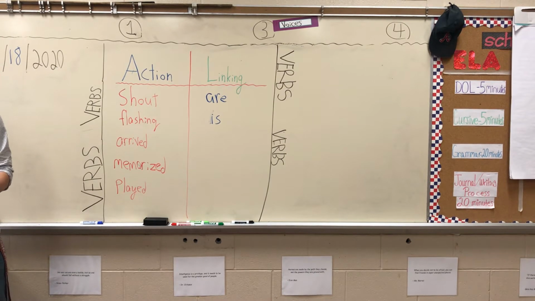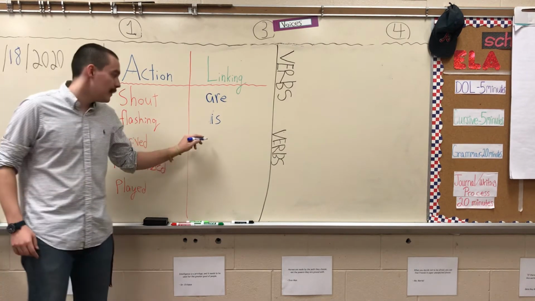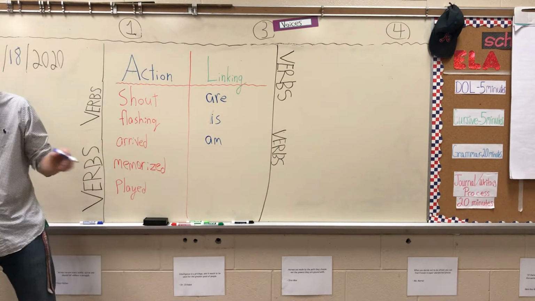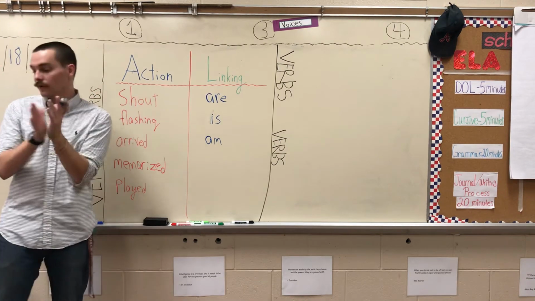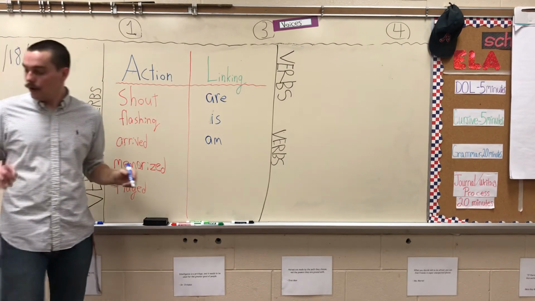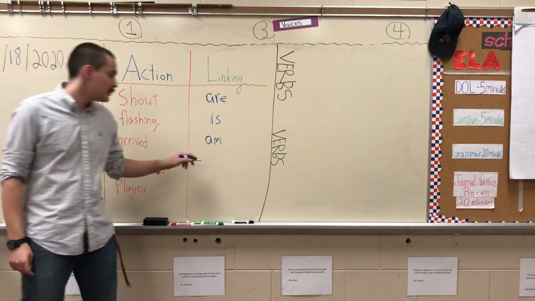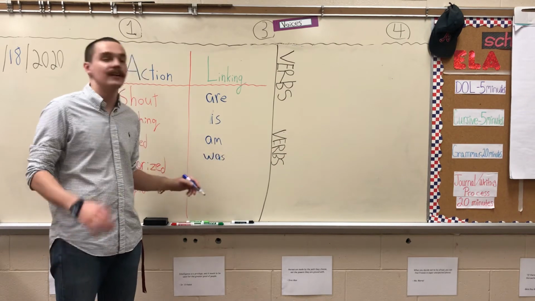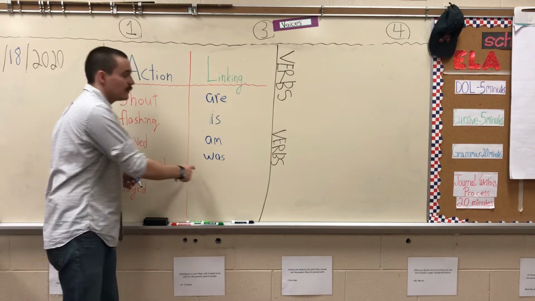Oh, here we go. So, another good one. Am. I am hungry. Am is your linking verb. Remember, you're not thinking about actions here. You're thinking about connector words. We have are. Oh, the W's are pretty nice. The W's we have: was. She was at the store. Again, there's no action verb there, but there's a connector word. She was being your linking verb.